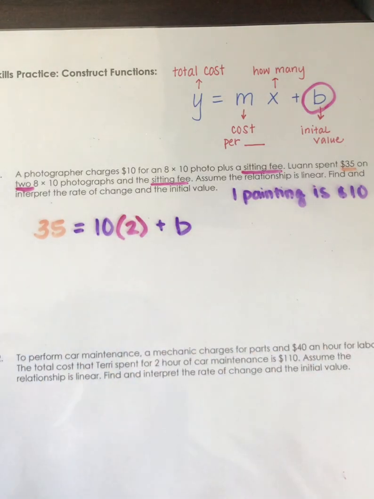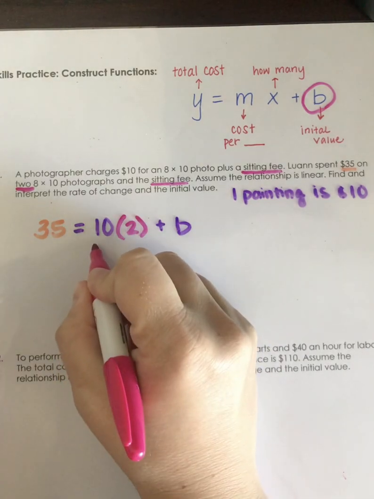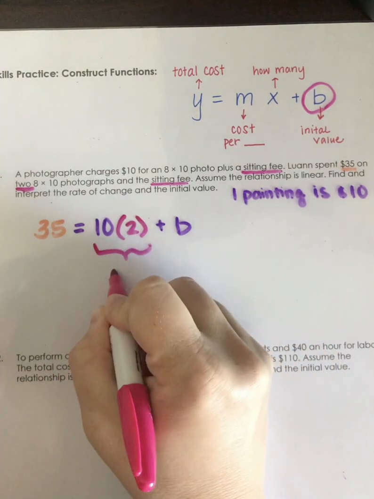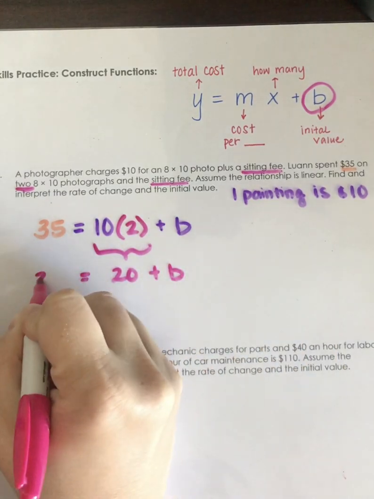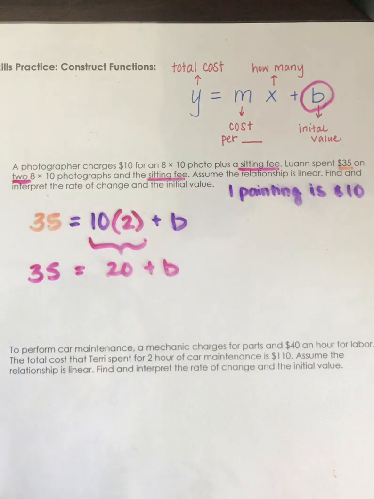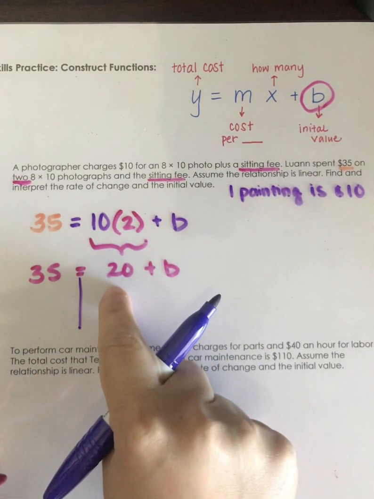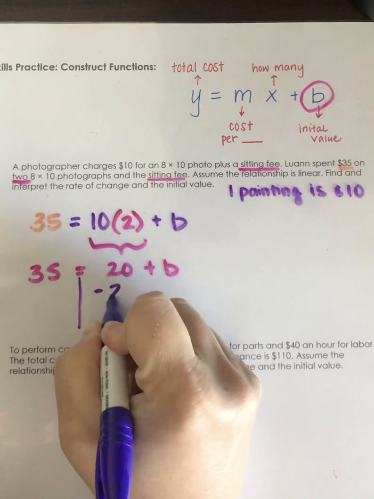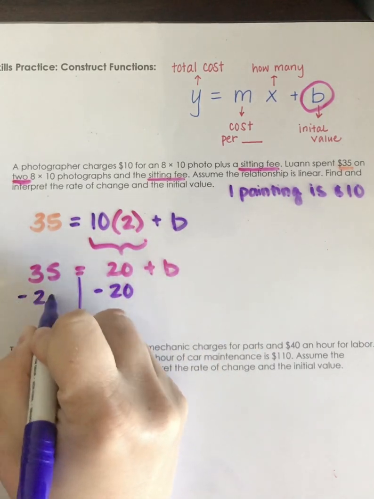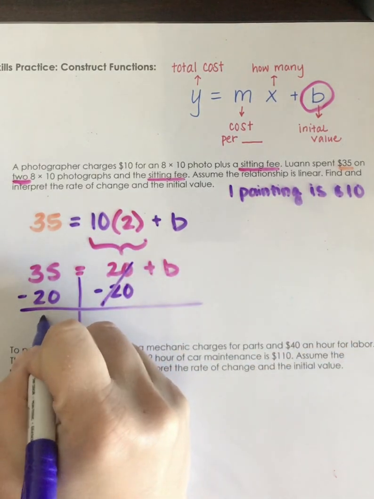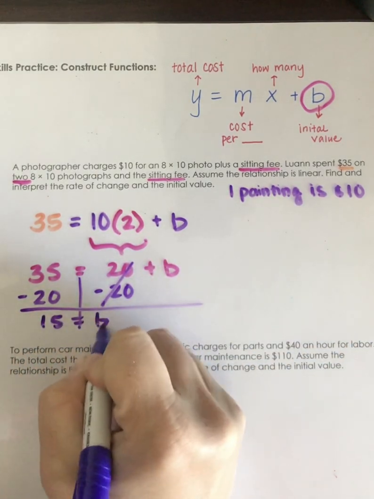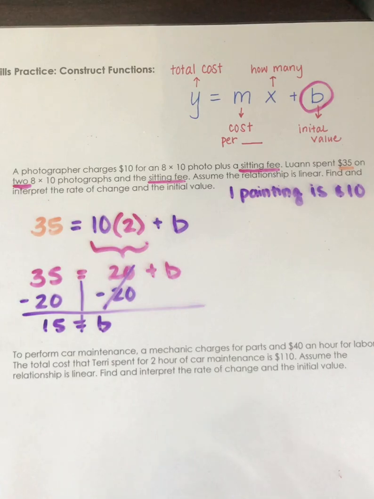Now, if we solve for B, we can get the initial value. So let's just solve here. 10 times 2 would be 20 plus B equals 35. We're just bringing that down. Remember, what you do to one side, you have to do to the other. We're trying to move this positive 20, so we're going to subtract 20. So we have 15, and we know the sitting fee is $15.